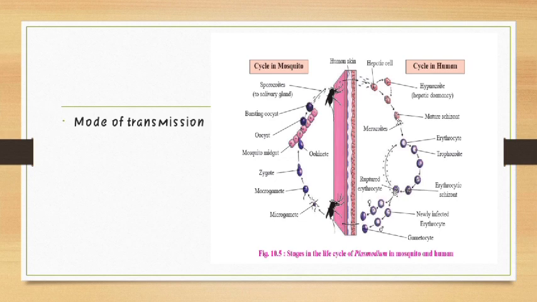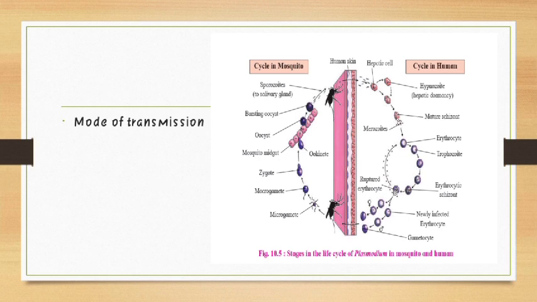That means here we can see the whole cycle is completed in two hosts. One of them is the female Anopheles and another host is the human being. In man, asexual reproduction takes place, while in the body of the female Anopheles sexual reproduction takes place.